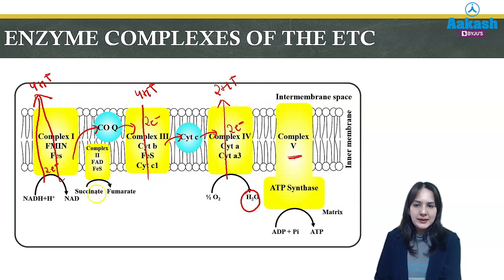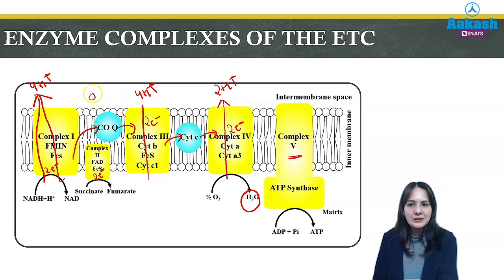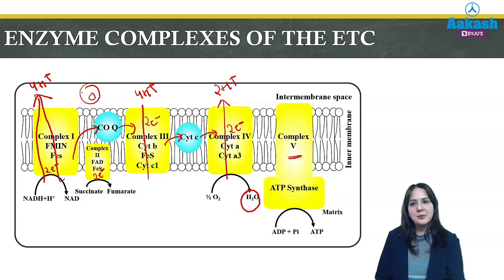Similarly, in the second complex, that is succinate dehydrogenase, when FADH2 attaches to this complex, 2 electrons are there, but here the proton channel does not open and there is zero transfer of protons into the intermembrane space. But when these electrons are transferred by the mobile carrier to complex 3, again it will open the proton channel and transfer 4, and 2 will be transported by the fourth complex.